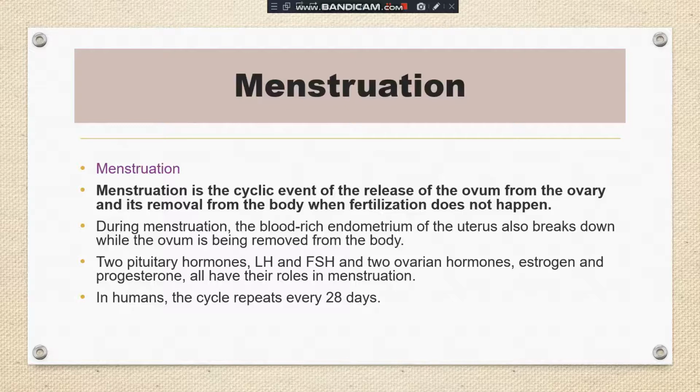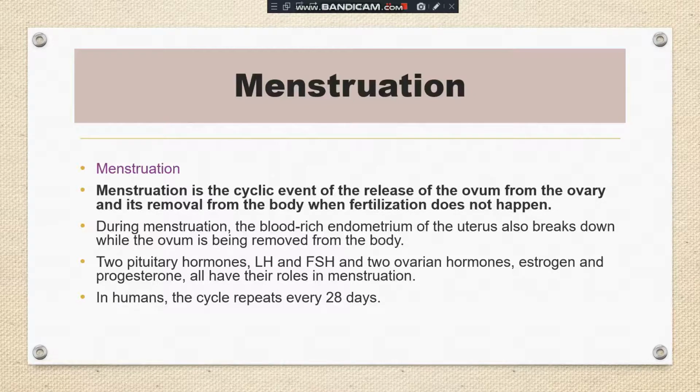So here, when the fertilization does not happen, the ovum is released by the ovary, but the fertilization does not happen. So what happened? Now this egg and the additional layer of the uterus, which is the blood-rich endometrium, these are now the waste for the body, and this is discarded by the body. Clear? This is discarded by the body and it is released in the form of a flow, and it is known as menstrual flow, and this event is called menstruation.